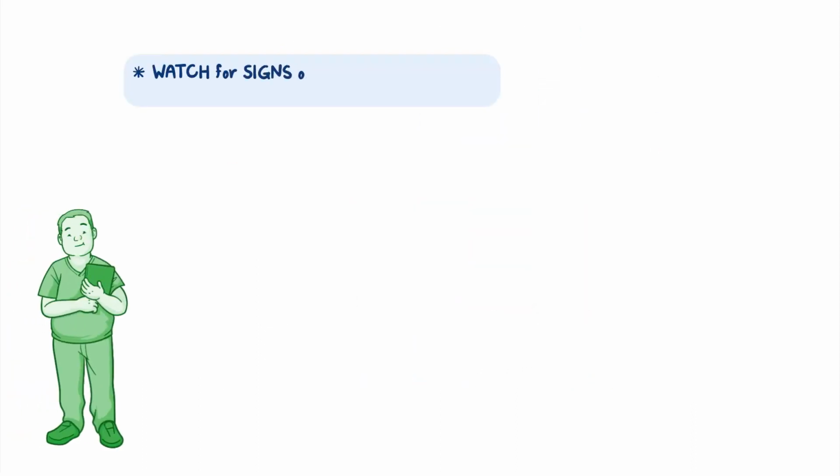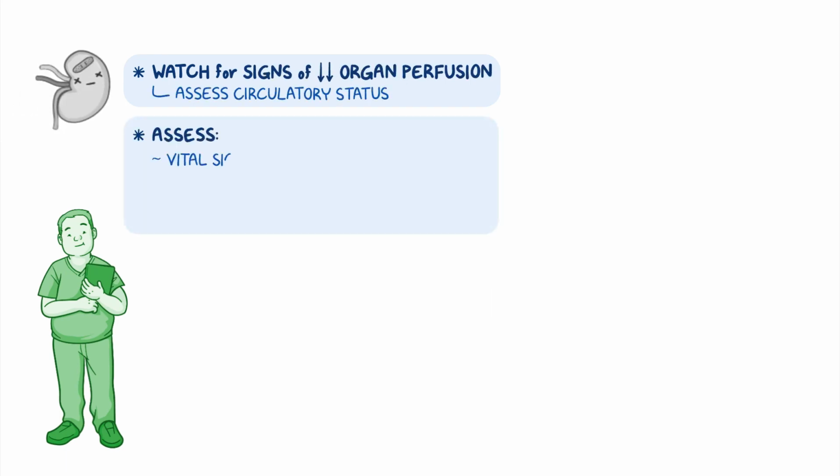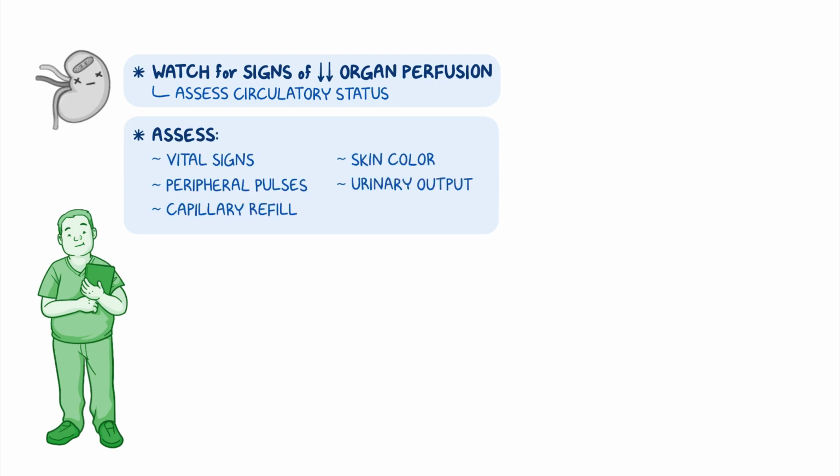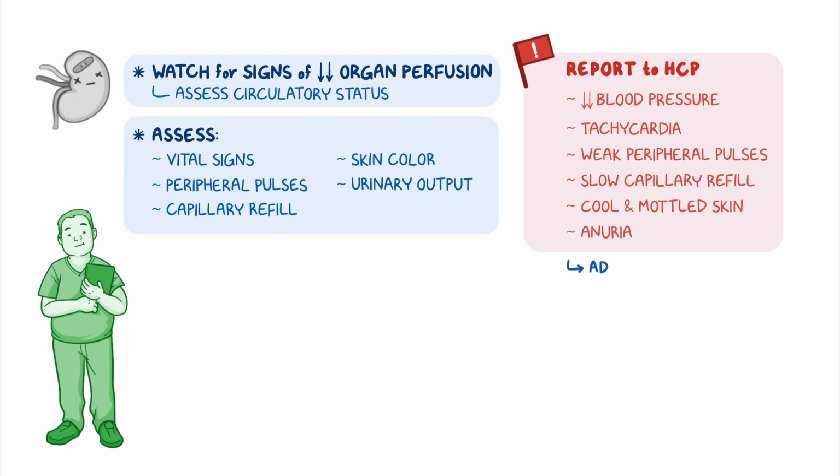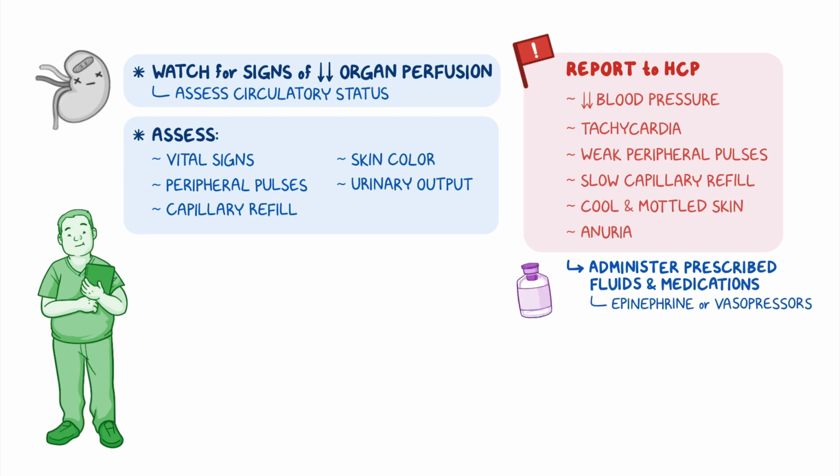Next, watch for signs of decreased organ perfusion by assessing your client's circulatory status. Assess their vital signs, peripheral pulses, capillary refill, skin color, and urinary output. Immediately report if your client has decreased blood pressure, tachycardia, weak peripheral pulses, slow capillary refill, cool and mottled skin, decreased urine output, or anuria. Administer the prescribed IV fluids and medications, including an infusion of epinephrine or vasopressors, as ordered. And raise your client's legs and feet to assist in promoting adequate circulation to the central part of the body.